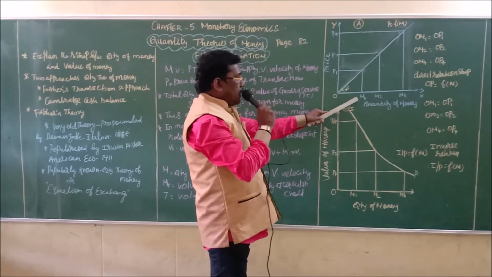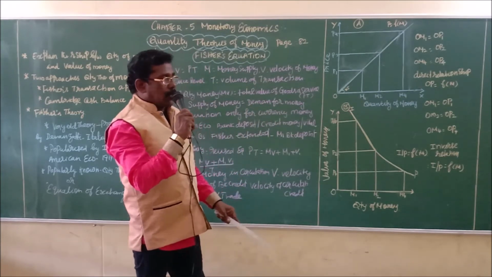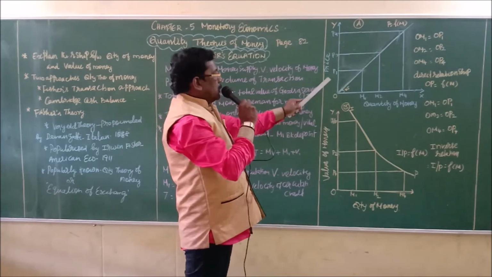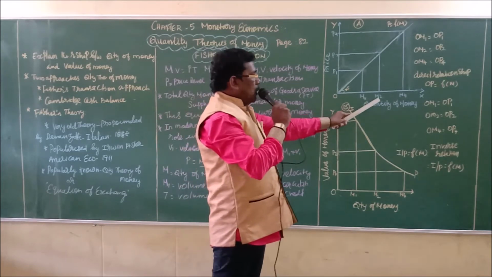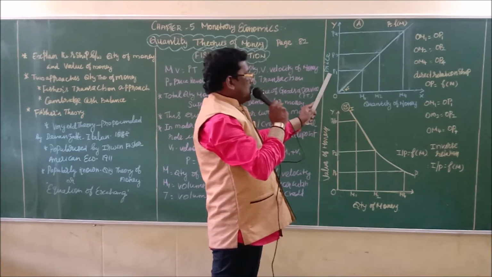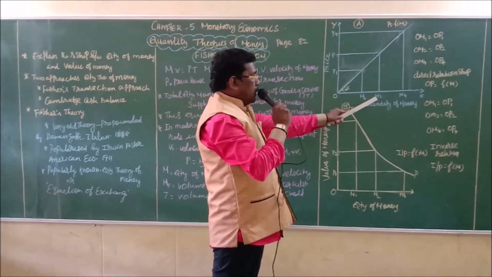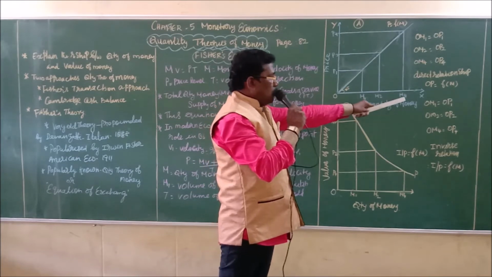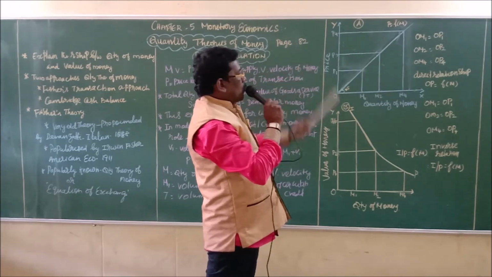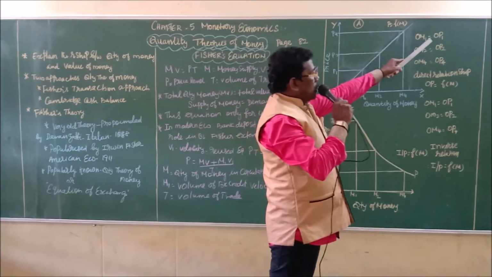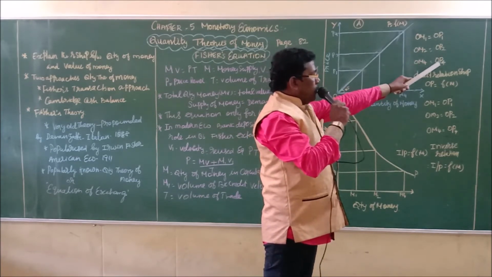Then the quantity of money increases from M1 to M2, that is double the quantity of money, and the price of money also doubles. That is P2. So at the M2 level of money, the price of money is at the P2 level. Again, the quantity of money increases to M4, and the price of money also increases to P4. So OM1 equals OP1, OM2 equals OP2, OM4 equals OP4.